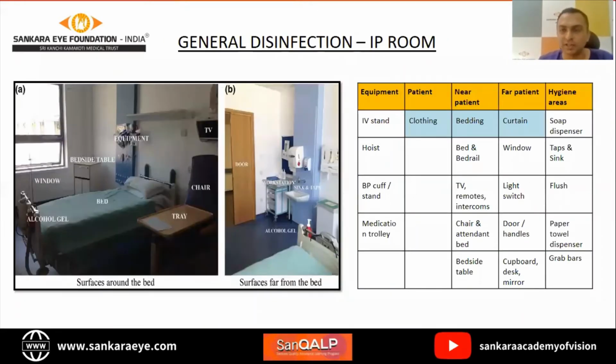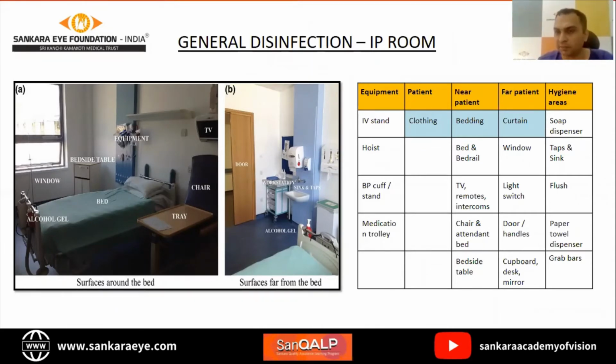Coming to general disinfection of the IP room. Now, what are the different aspects in an IP room? This is not a picture from our hospital, but these are usually the common things that are there. So in terms of equipment, of course, you have the IV stand. Hoist is the thing that helps you elevate the bed. Then you may either have a BP apparatus there, you may have some medication trolley, patient bedside trolley. Then for the patient, of course, the patient clothes.